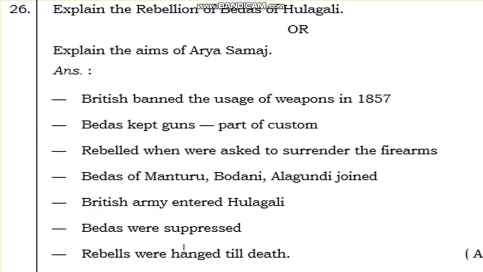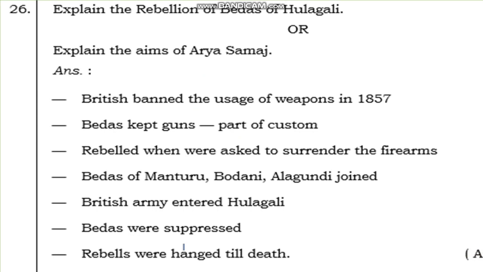Okay. The next question is, explain the rebellion of the Bedas of Halagali, or explain the aims of Arya Samaj. Here I am discussing the Halagali Bedas. Why did the Halagali Beda revolt happen? It's because the British banned the usage of weapons in 1857. The Bedas kept guns as part of custom, because they are basically hunters. But they rebelled when they were asked to surrender their firearms.